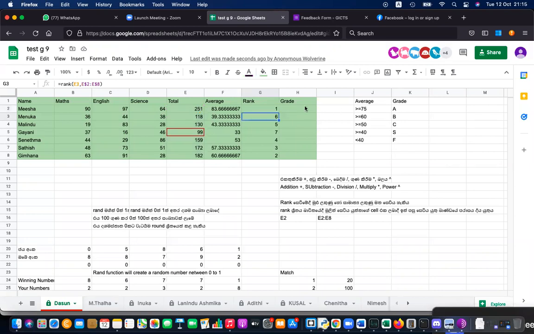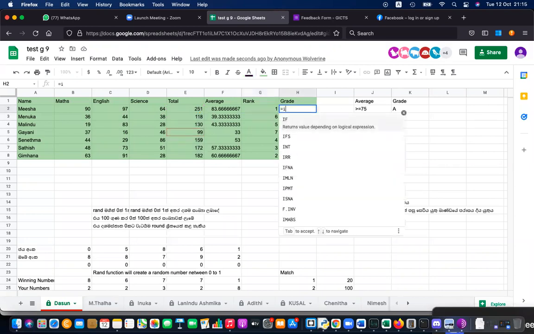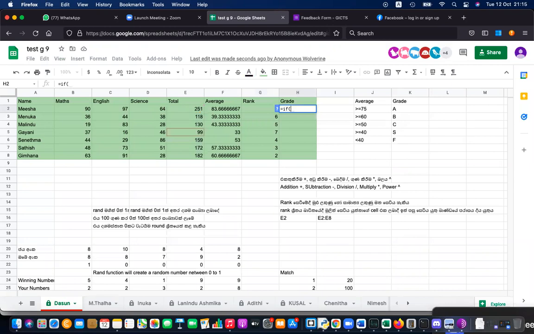For grade you have to use IF. You can say, if average F2 is greater than or equal to 75, then the grade should be A.